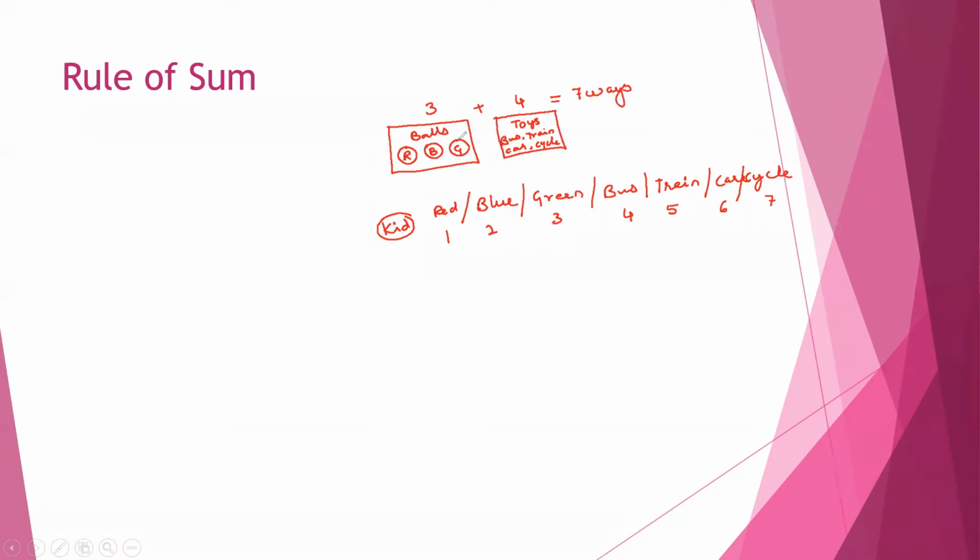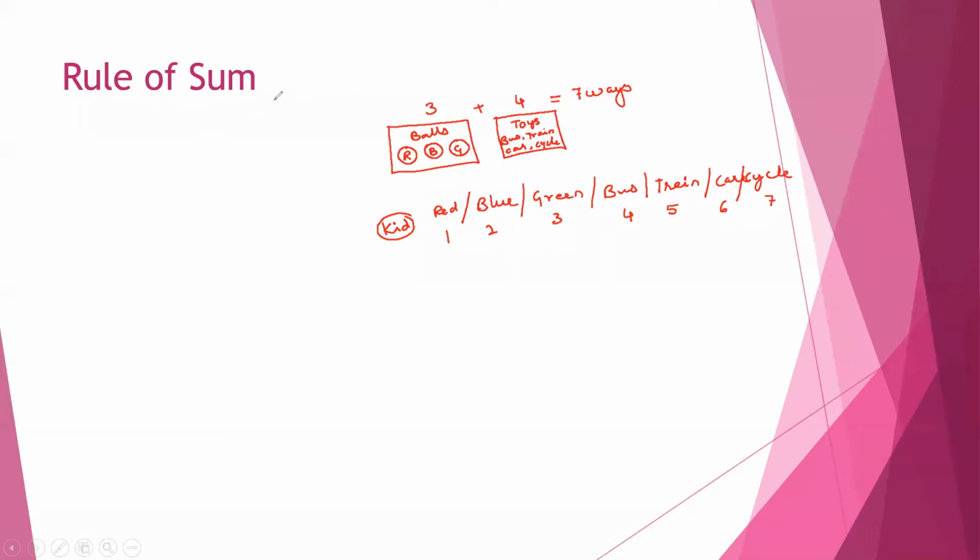Now, when you see this choosing, it is not simultaneous, meaning it is different. Choosing a ball is separate and choosing a toy is separate. It is not dependent. It is not that he has to take one ball and one toy. No, it is not like that. Any one he has to choose. That's why we have to add these two. This is what is called the rule of sum.